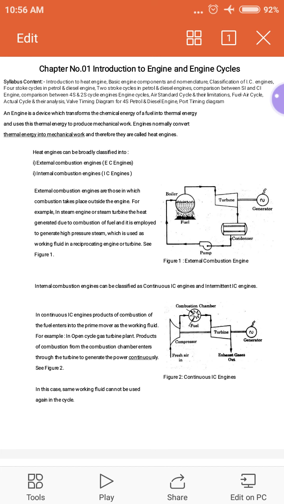So in these internal combustion engines, the working fluid, that is combustible gases, can be utilized once, and after that it is exhausted to the surroundings.